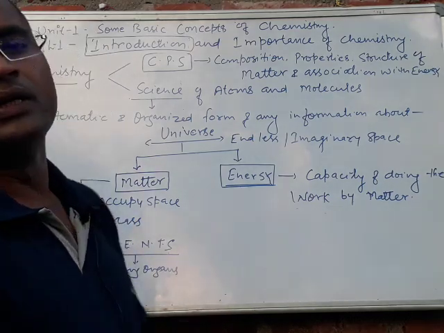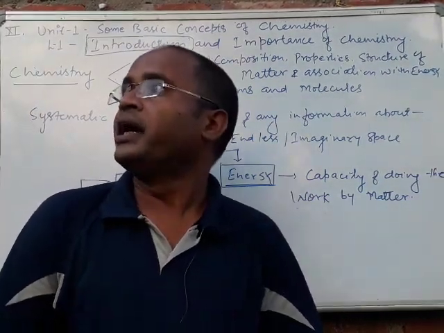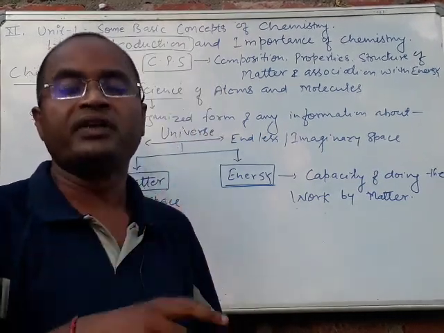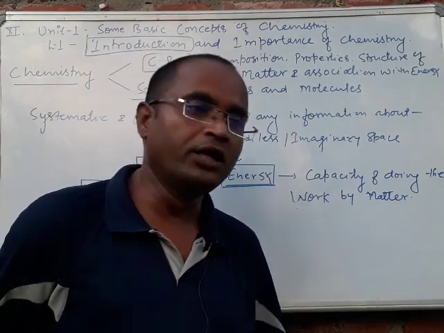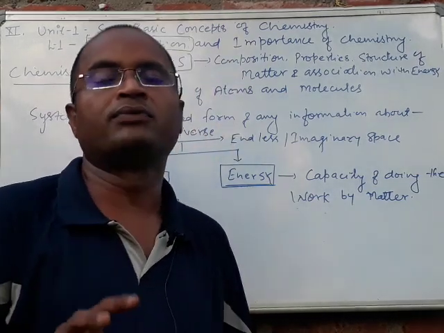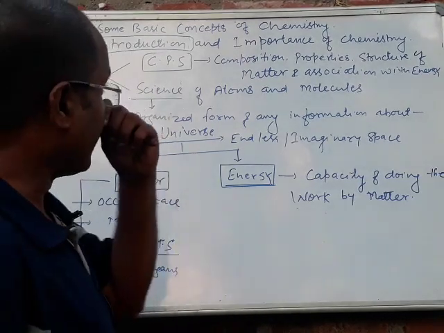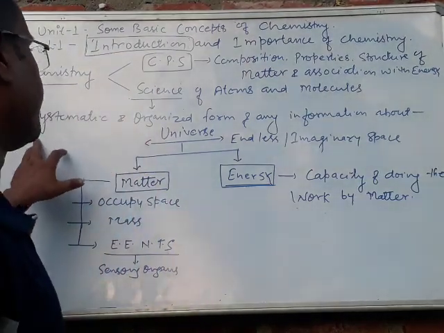My dear student, science is not just a subject. It is a type of methodology, a process by which we can retrieve information about the universe, which contains matter as well as energy, in a systematic as well as organized form. That is called science.